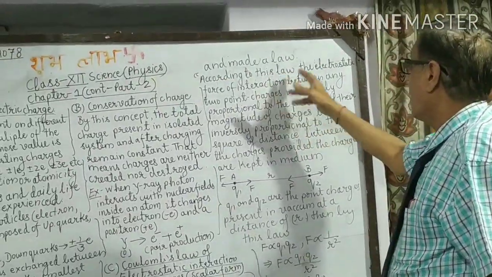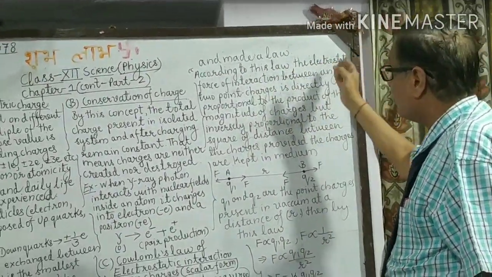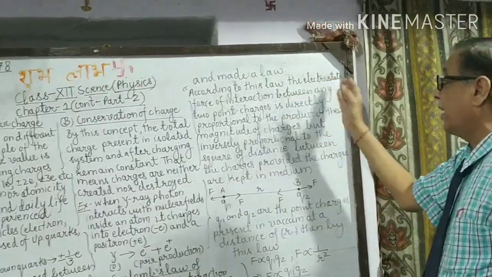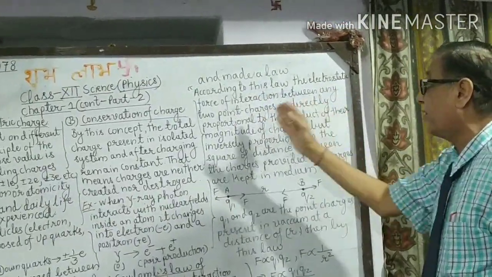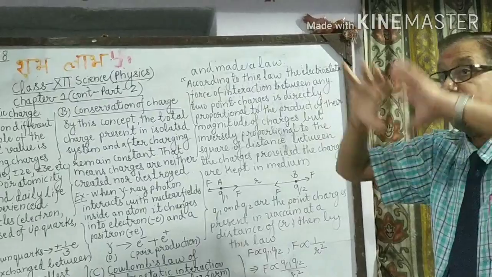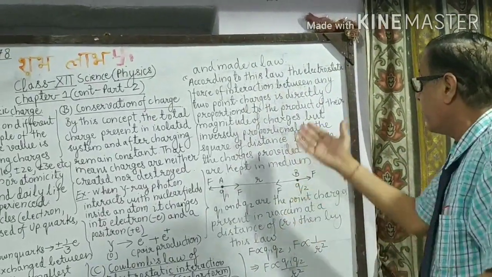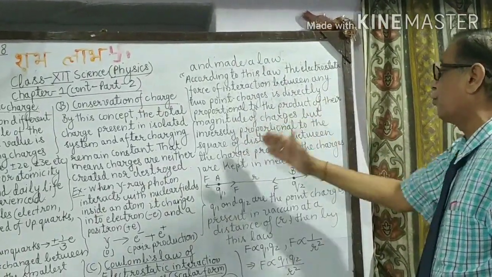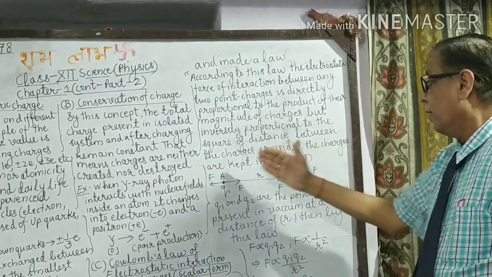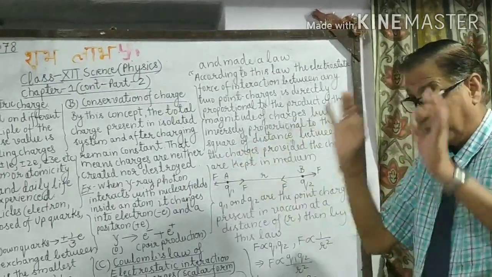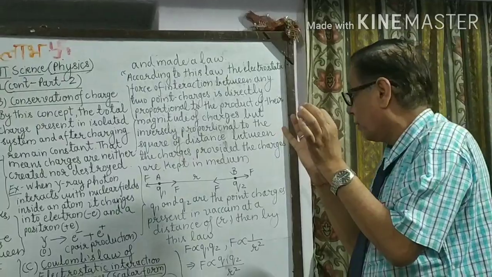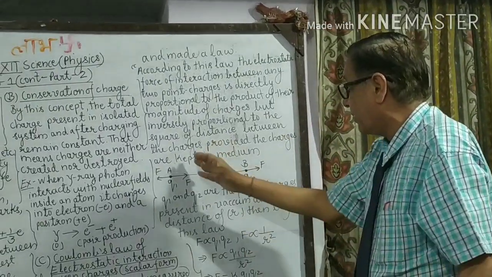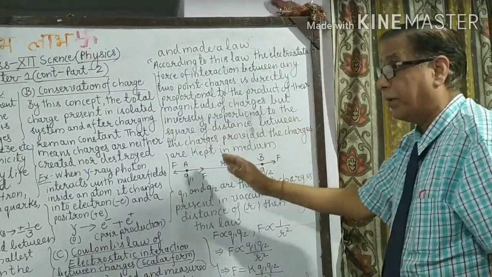According to this law, the electrostatic force of interaction between any two point charges is directly proportional to the product of the magnitudes of those two charges but inversely proportional to the square of the distance between them, provided these charges are kept in vacuum.